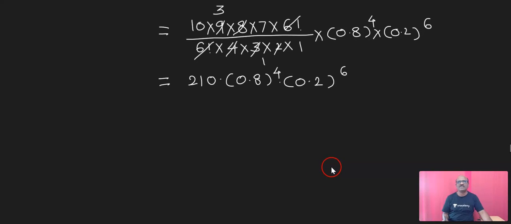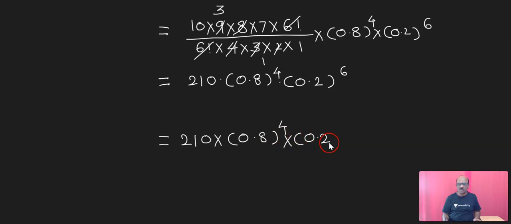Therefore, the answer is equal to 210 into (0.8) raised to 4 into (0.2) raised to 6. This is the answer.